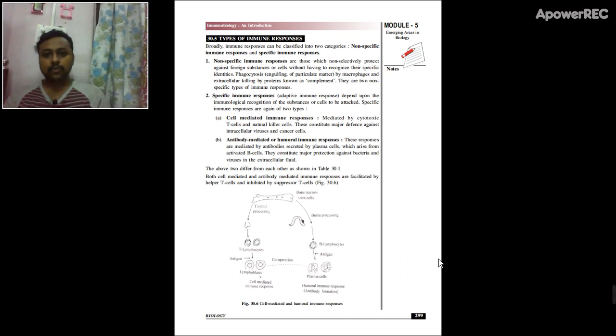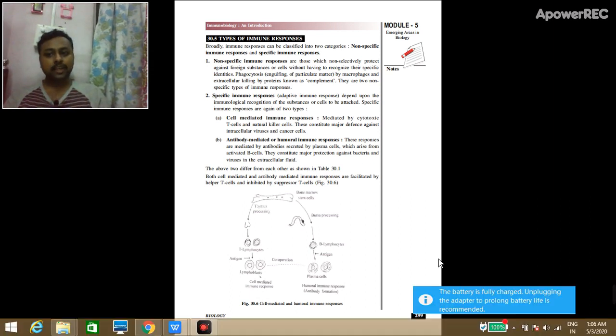The non-specific immune response is the first immune response, which protects the body immediately, while the specific immune response comes later. Once the non-specific immune response fails to tackle the infection, then the specific immune response comes into the picture. So the non-specific immune response forms the first line defense mechanism.